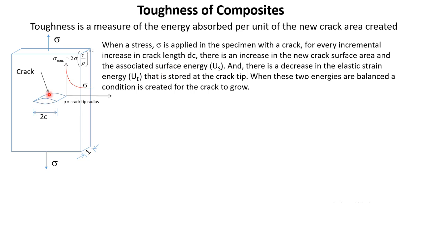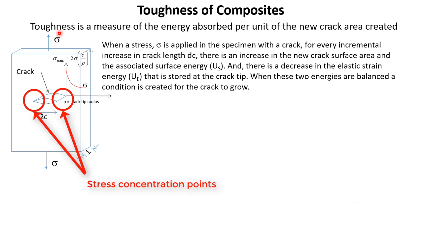Now, I said that near the crack tip, there is a lot of elastic strain energy. This is because of the stress concentration. You may know that when there is a crack, near the crack tip there is a stress concentration. So even though we are applying the stress sigma, which is called nominal stress, the actual stress at the crack tip will be much higher.